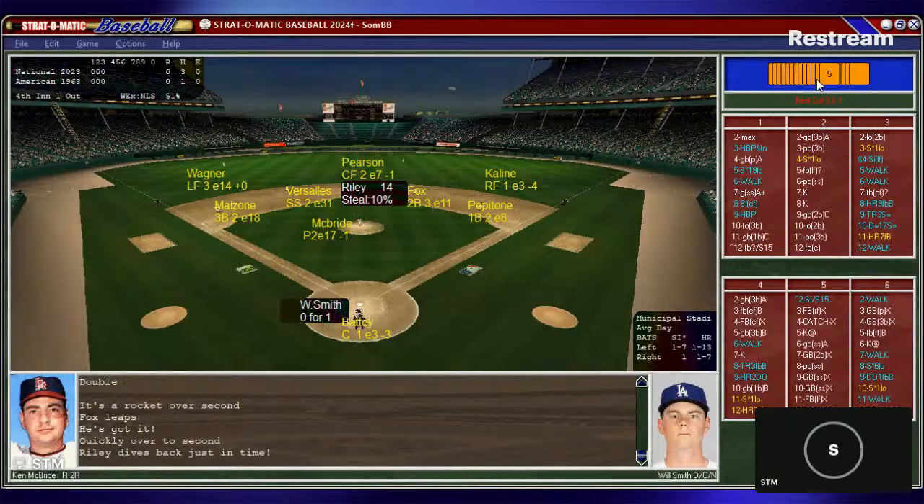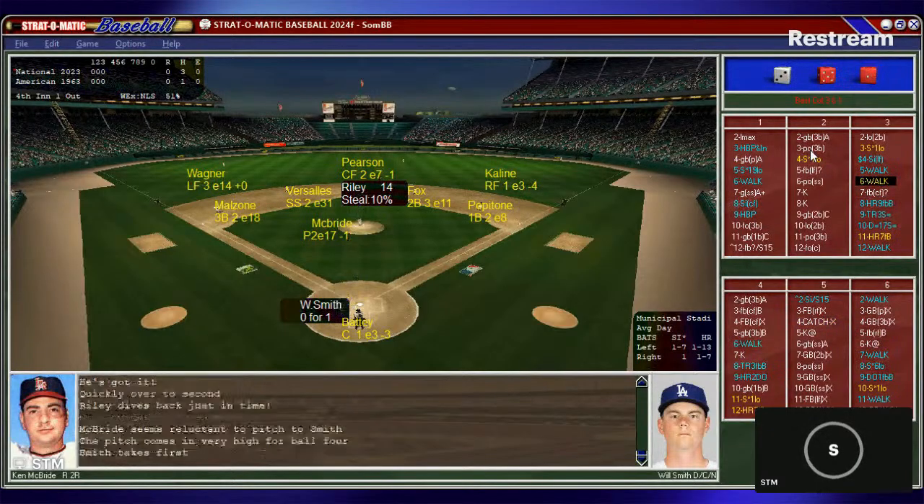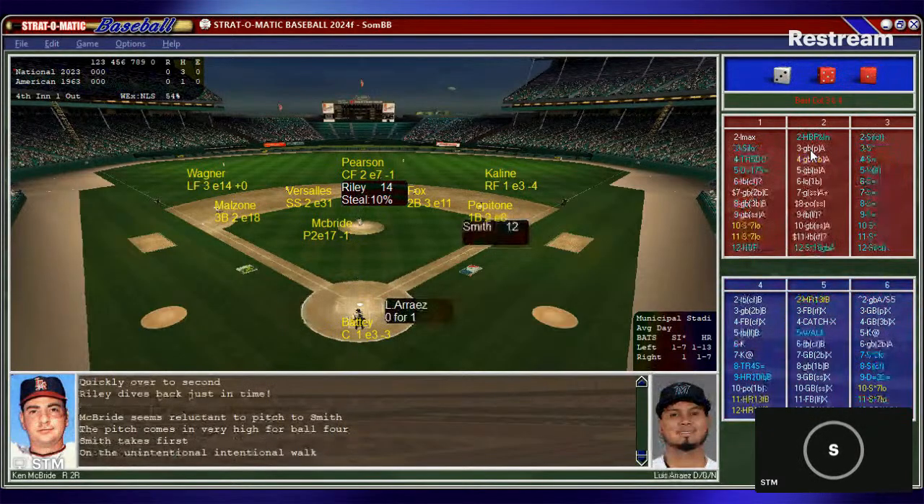And now here's Will Smith of the Dodgers, 0 for 1. Batty puts down the sign. Ken McBride working from the stretch. Runner on second, one out, pitch, and that's a walk to Will Smith. And now there's two on and one out. It'll bring up Louis Arise.